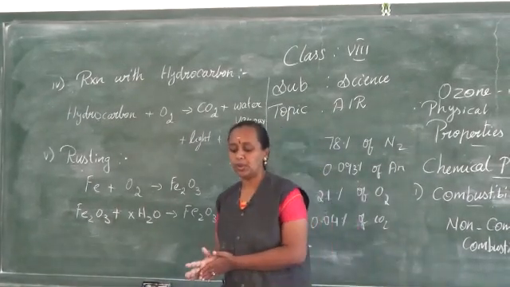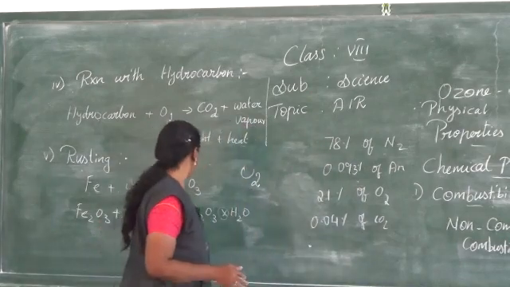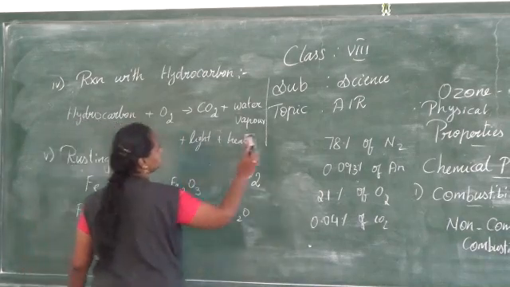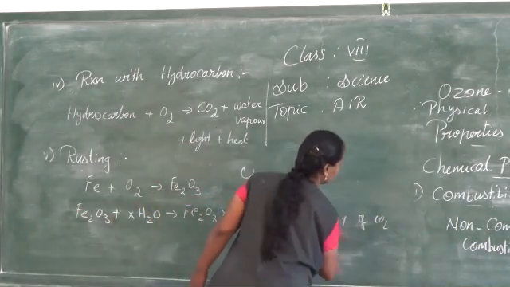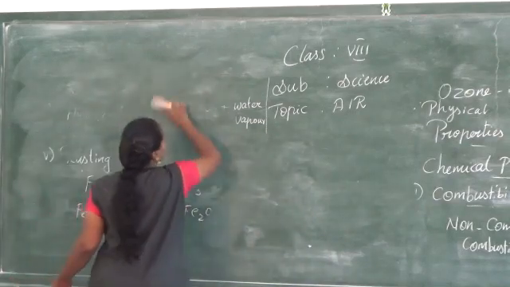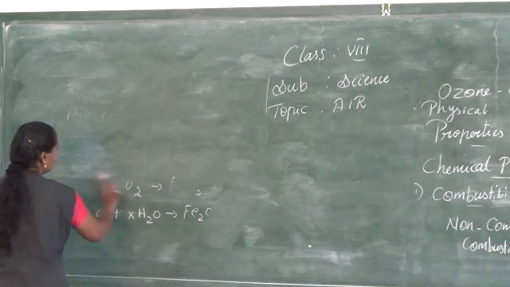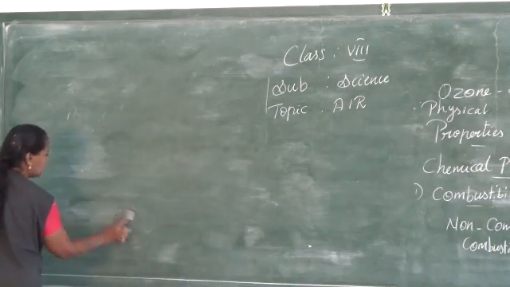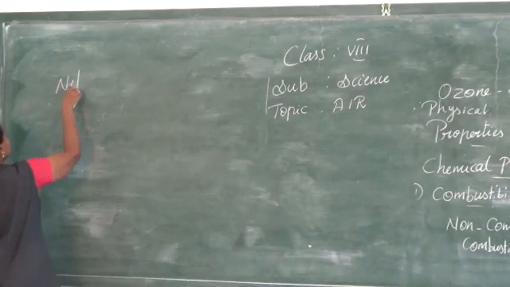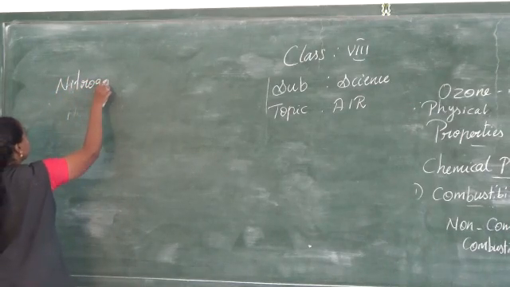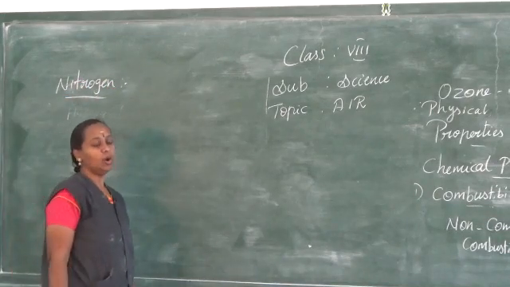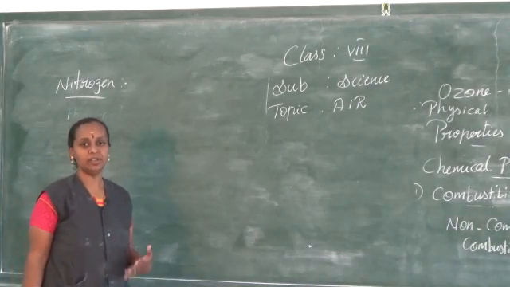The next topic we are going to learn is about nitrogen. So, the next gas we are going to learn is nitrogen. We know that nitrogen is very important, which is the most abundant. The percentage is more in the atmosphere. As I said, 78% of the atmosphere contains nitrogen. So, which is very important for the growth of living things. All the living beings need nitrogen for their growth.